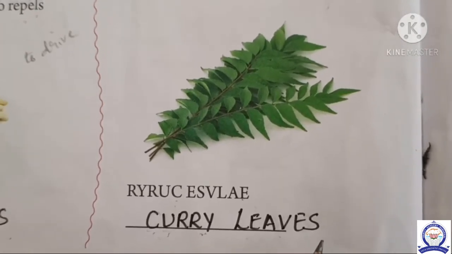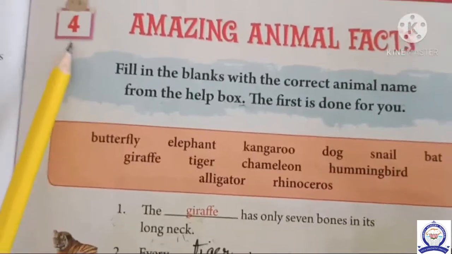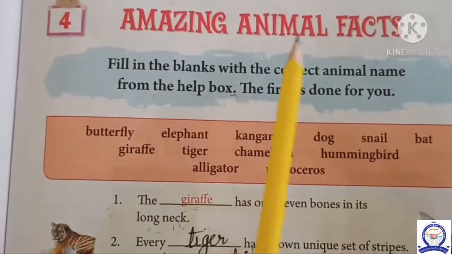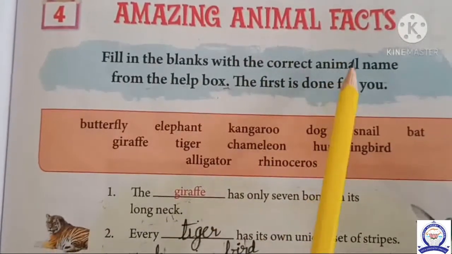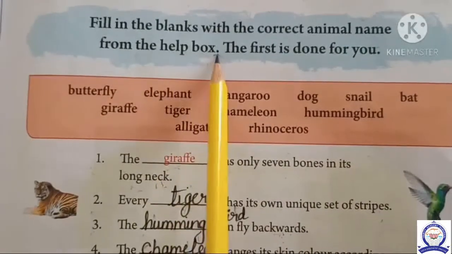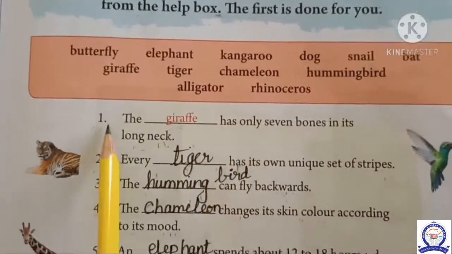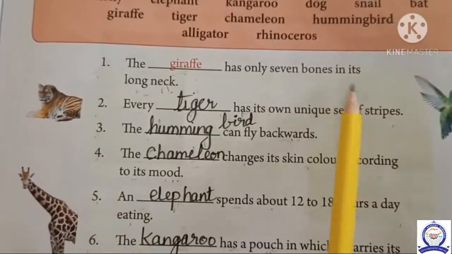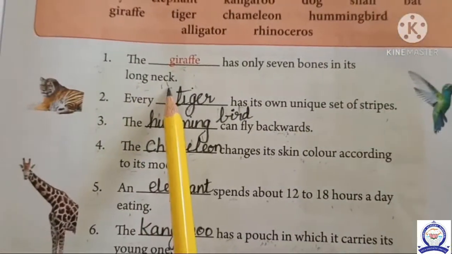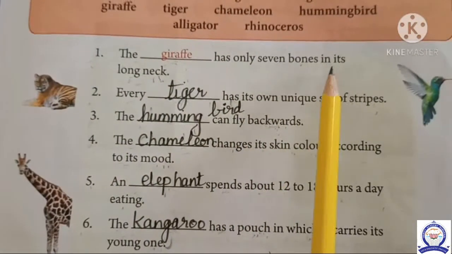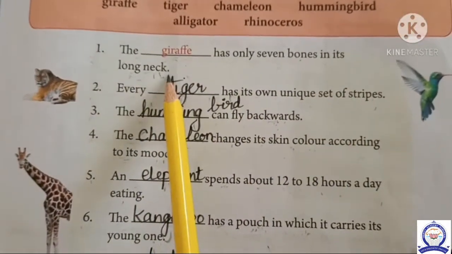C-U-R-R-Y-L-E-A-V-E-S, curry leaves. Next, fourth lesson, amazing animal facts. That is animal facts, some different thing. Fill in the blanks with the correct animal name from the help box. First one, the giraffe has only 7 bones in its long neck. See here, the giraffe has only 7 bones in its long neck.